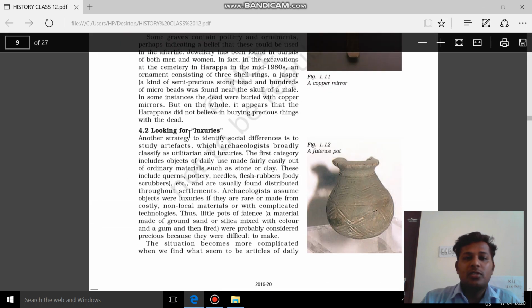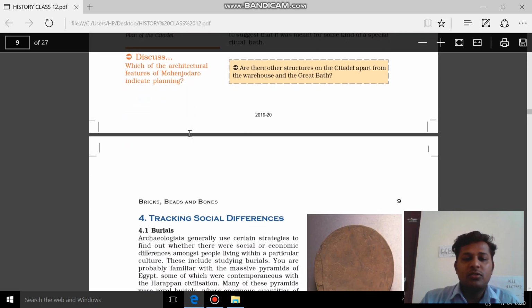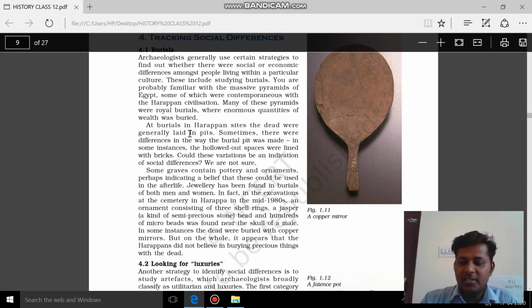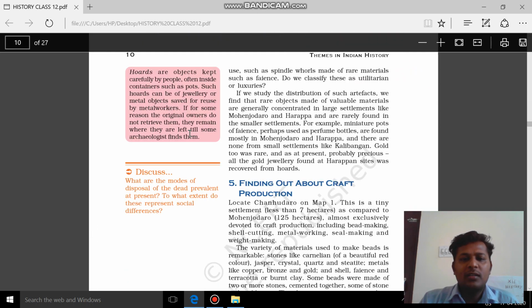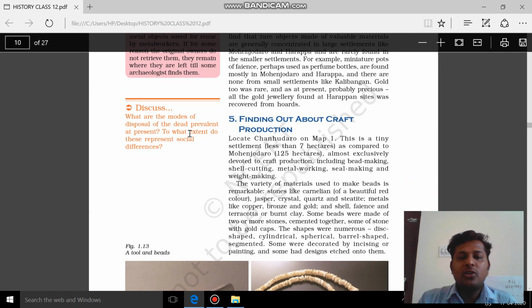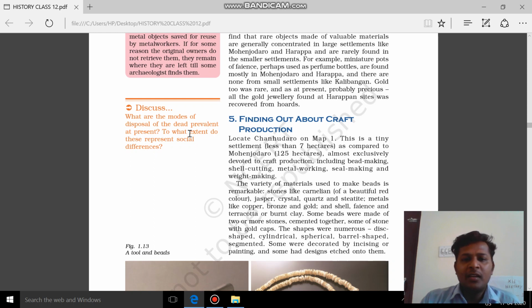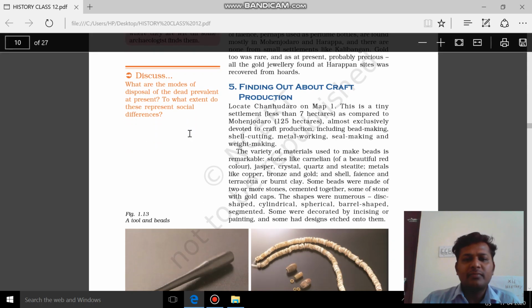The third topic was how to find out the social differences in the Harappan civilization. The fourth one is another important topic: a short note on craft production in the Harappan civilization. The question is the short note on craft production during Harappan civilization.